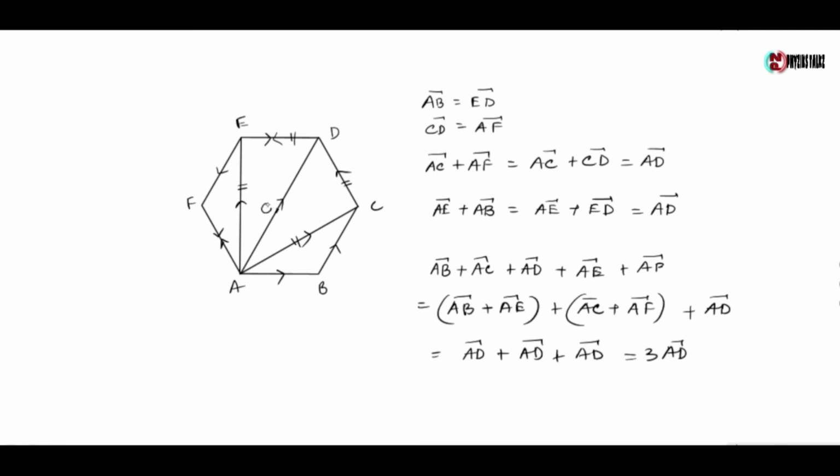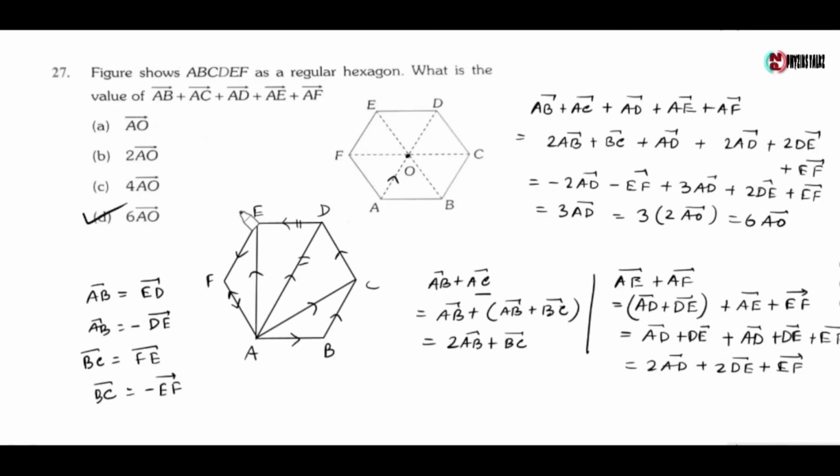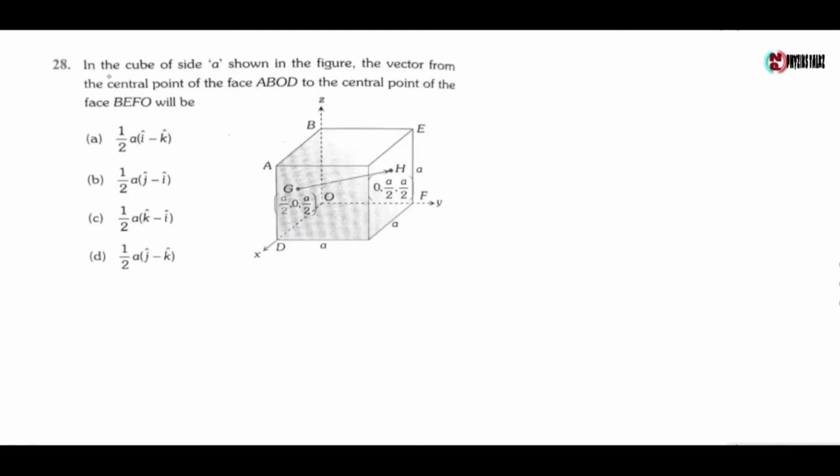Now this is point O and AD vector is 2 of AO vector, so 3 into 2 of AO vector gives 6 of AO vector. So the correct option is option D.